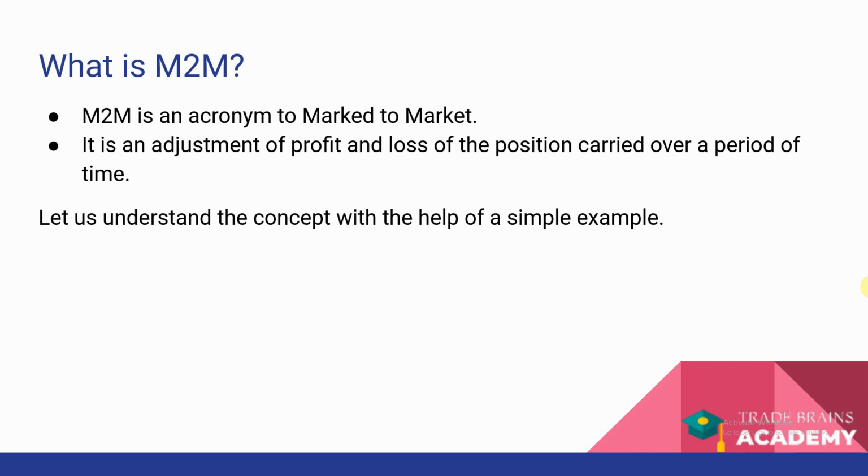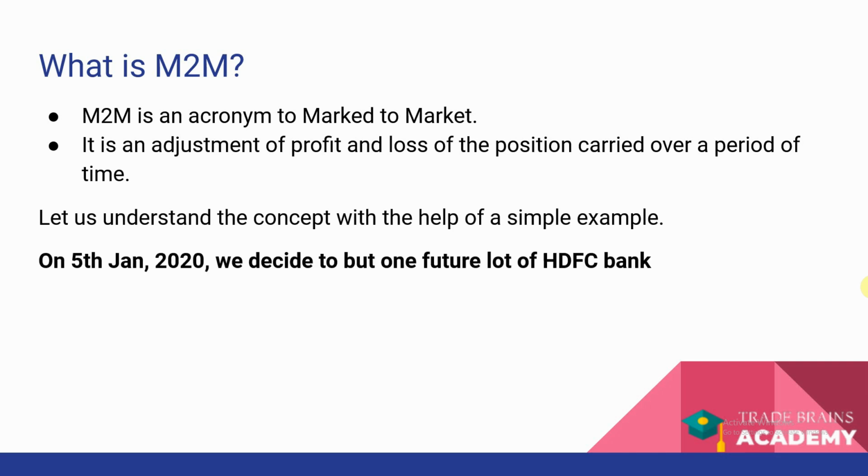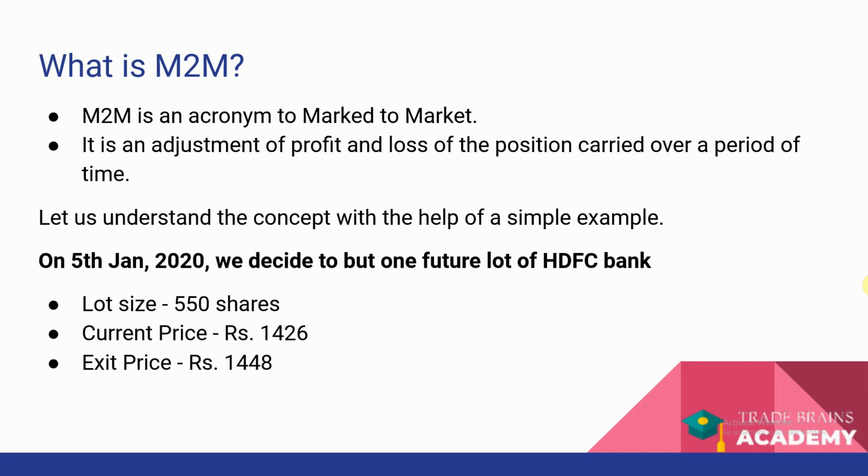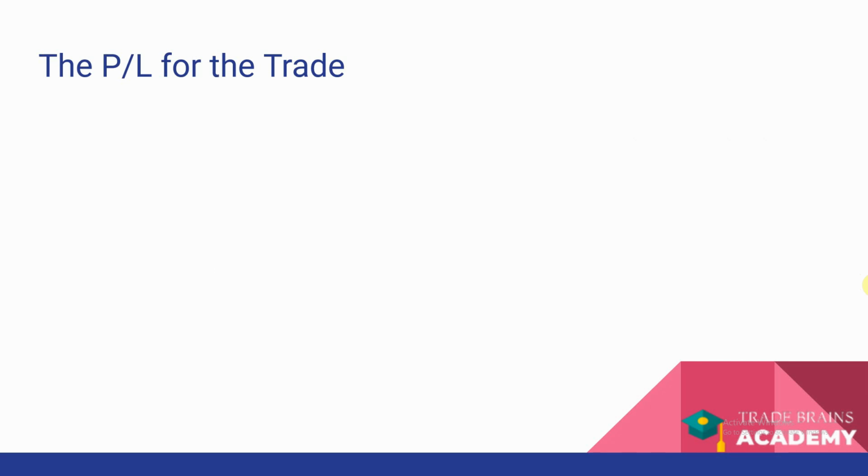Let us understand the concept of M2M with the help of a simple example. Say on 5th January 2020, we decided to buy one futures lot of HDFC Bank. The lot size, that is the number of shares per contract of HDFC Bank in the futures market, is 550 shares, and the current price of one share is 1,426. The exit price for this trade is 1,448. So it's a clear signal that we made some money on this trade.